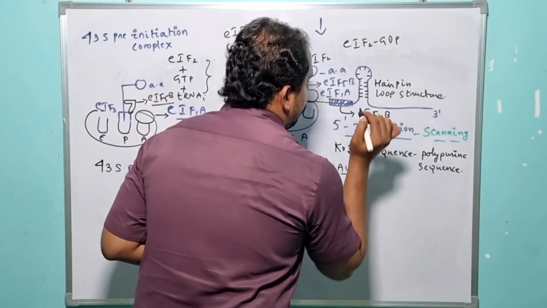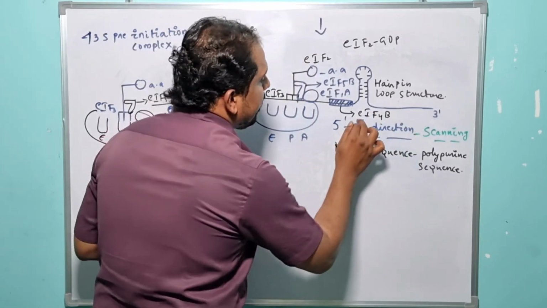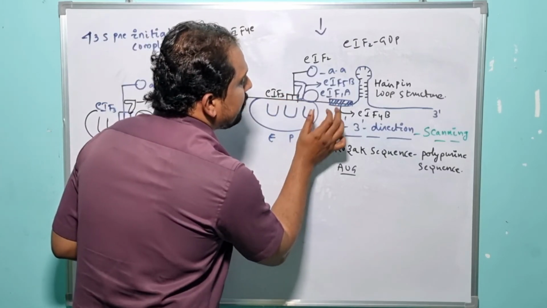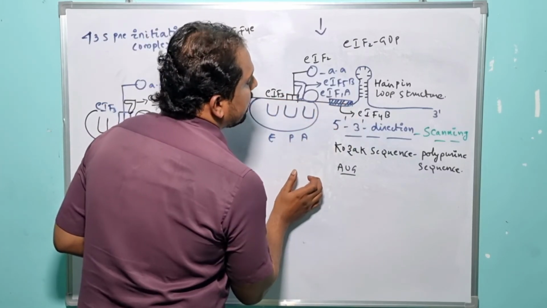By taking advantage of eukaryotic initiation factor 4b, the 43S pre-initiation complex is capable of recognizing the start codon.